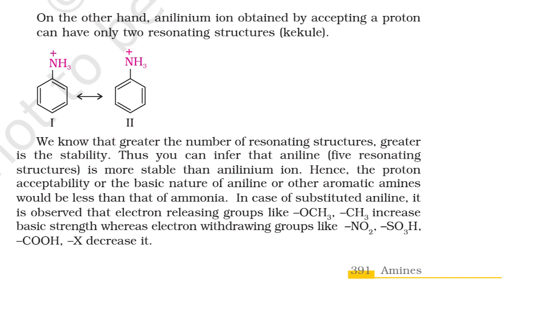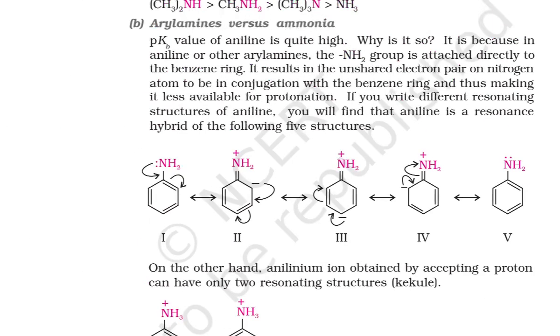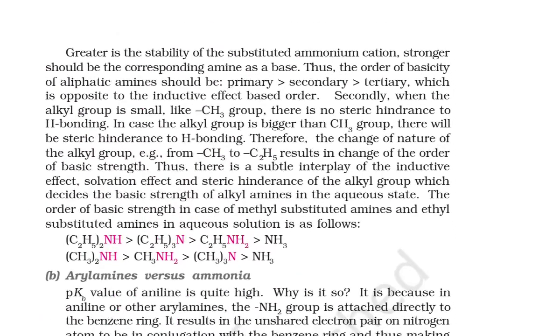Look here, we are going to look into steric hindrance. The greater the stability of the substituted ammonium cation, the stronger should be the corresponding amine. Thus the order of basicity is that the primary is more basic compared to the secondary and tertiary. But there is another factor also playing a role, right? Secondly, when the alkyl group is small like CH3, there is no steric hindrance to hydrogen bonding.